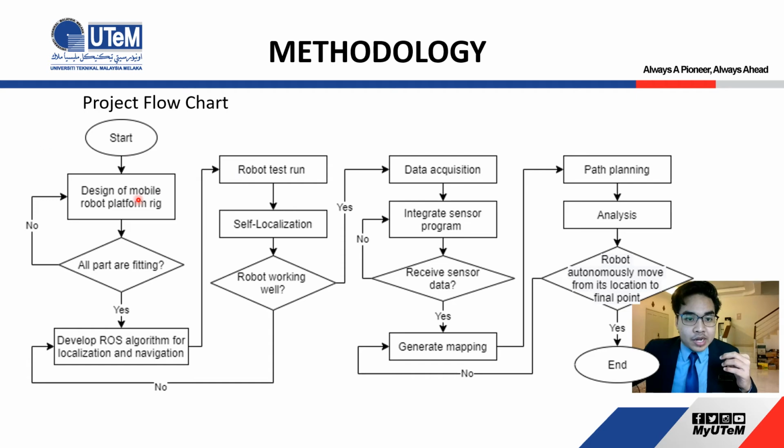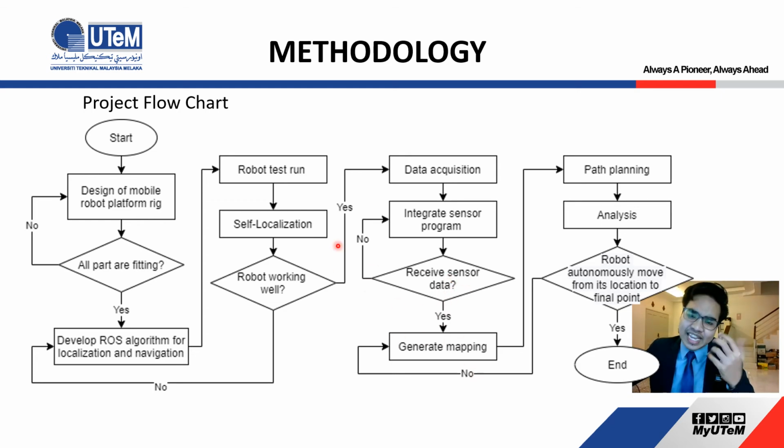Okay, start the program, design the mobile platform. After design, we fit all the parts in the platform. If okay, then we develop the ROS algorithm. Then we test run the robot for self localization. If the robot is okay, well, if not, we need to redesign. And then we do the data acquisition, integrate the sensor program. If we can receive the data from the sensor, okay, we can generate mapping.